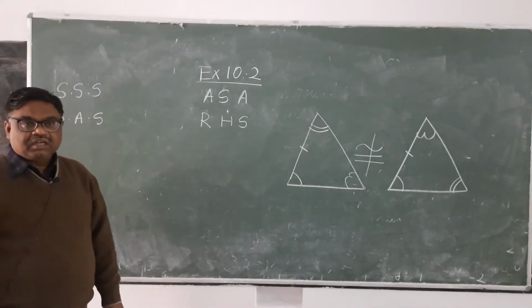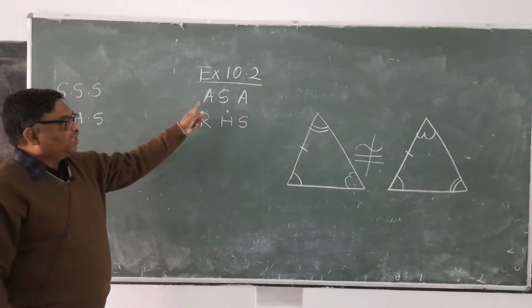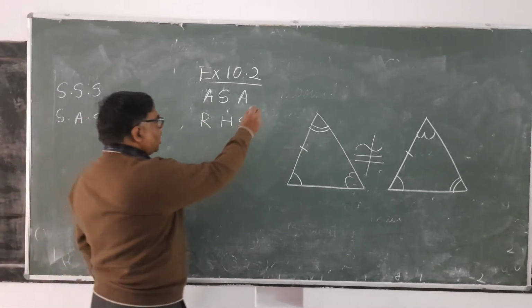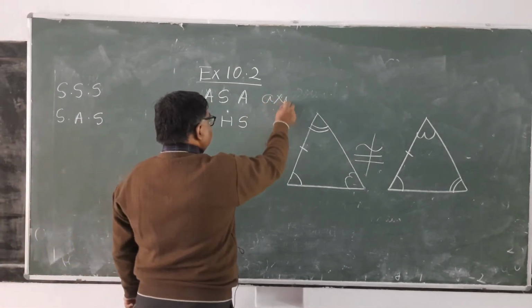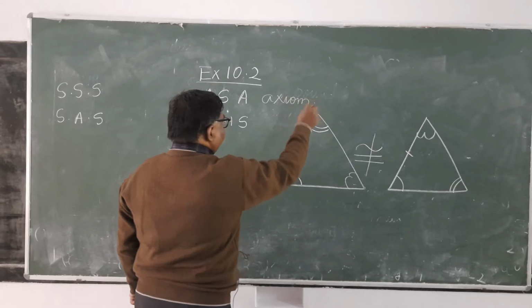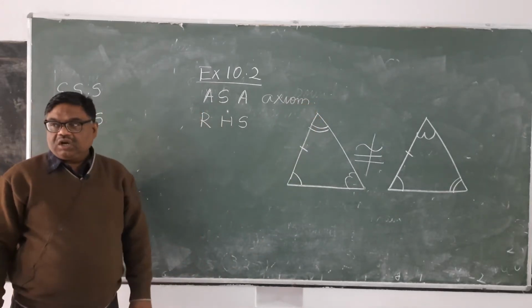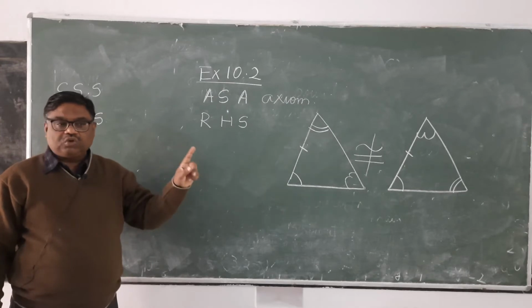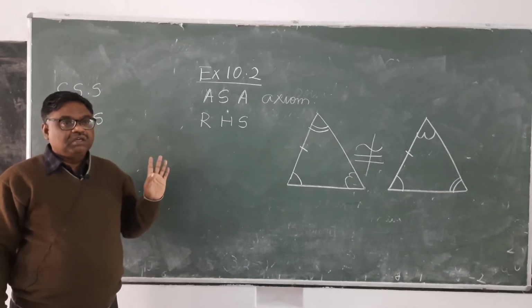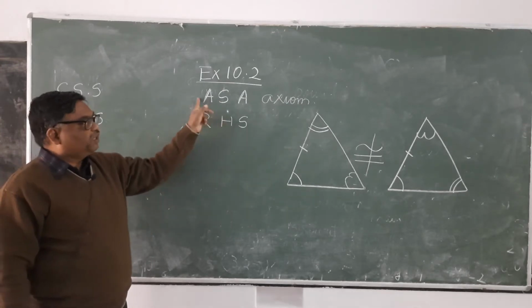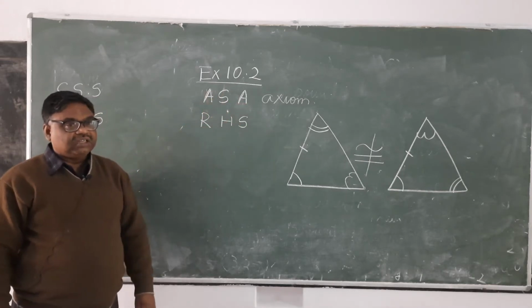It's clear? According to the ASA axiom for congruency, two triangles will be congruent only when two pairs of angles are equal and the side included between them is also equal. This side must be included by these two angles. It's clear?